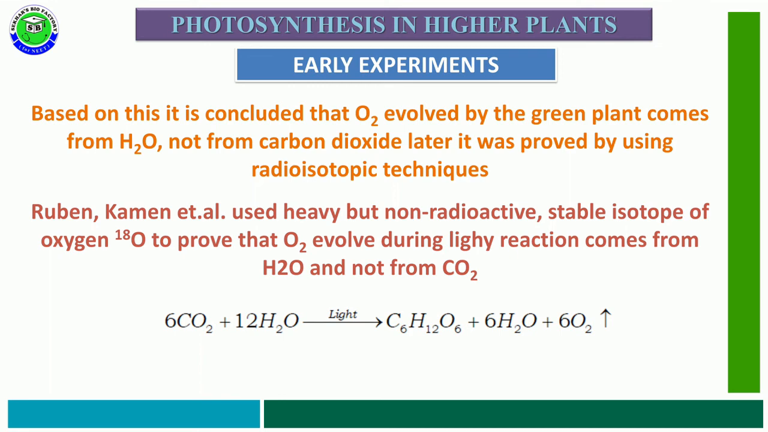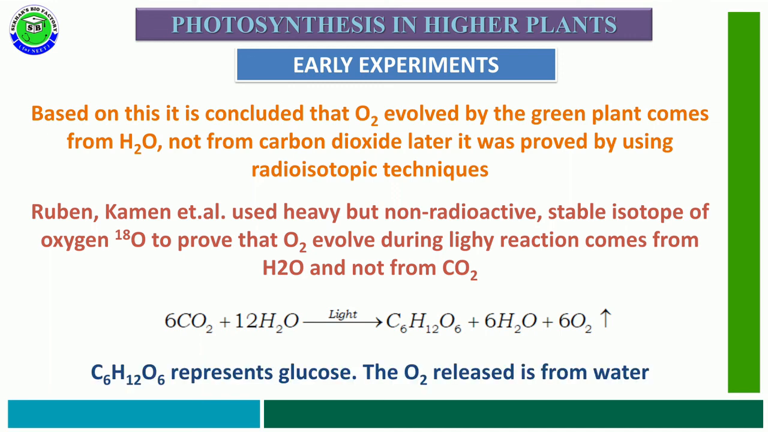But the entire process of photosynthesis does not occur in this simple way, because it is a multi-step and complex reaction. In this reaction C6H12O6 represents glucose, and the oxygen released comes from water only. These are the various earlier experiments conducted by different scientists to understand the mechanism of photosynthesis.